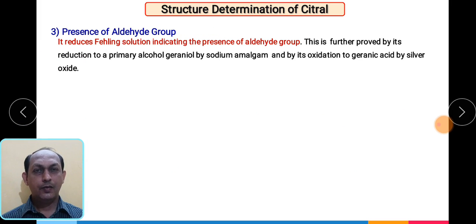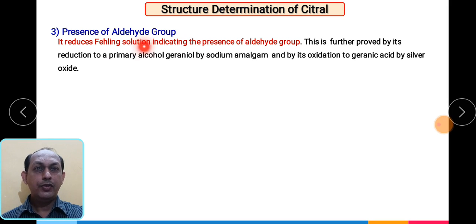Then, once the carbonyl group is fixed, we have to prove whether it is an aldehyde or ketone or any other. For that we perform the Fehling's solution test. This is the confirmatory test, which we also carry out in organic qualitative analysis.